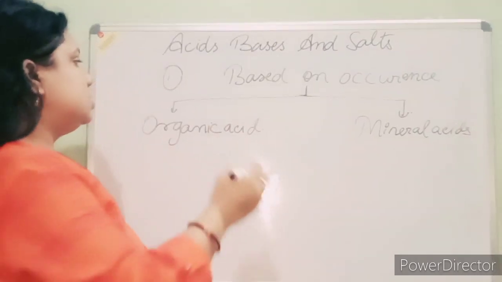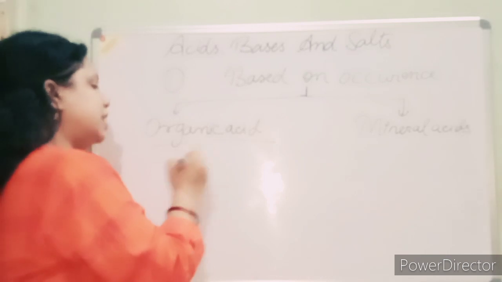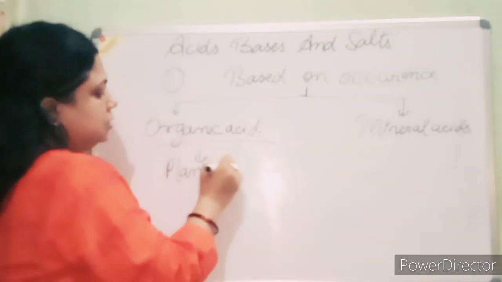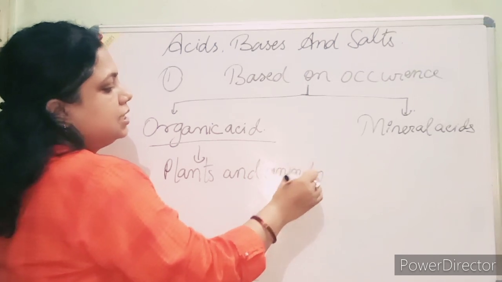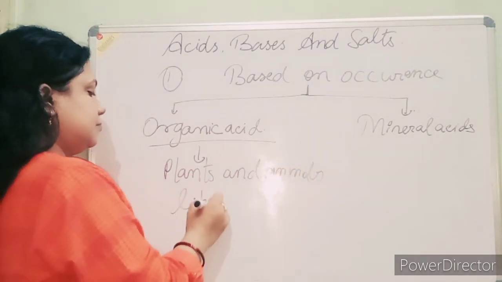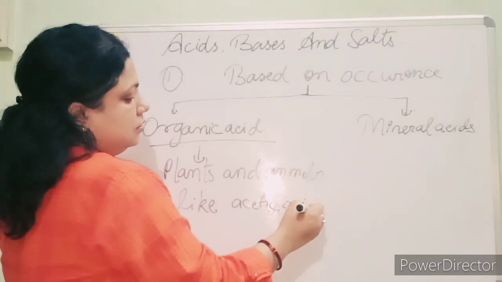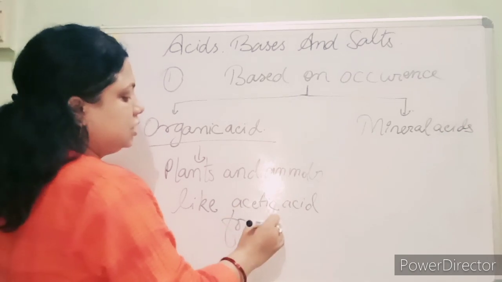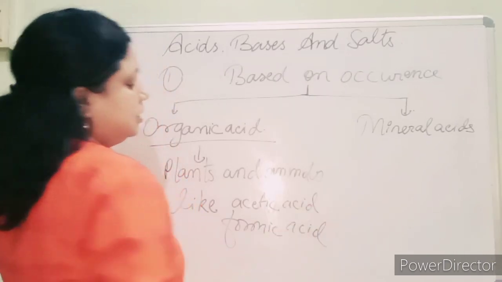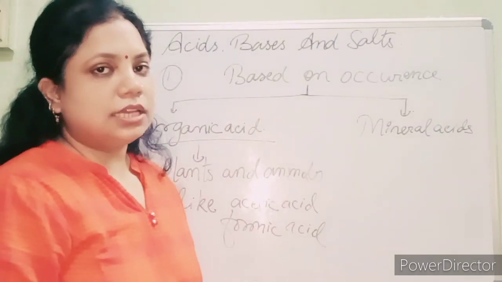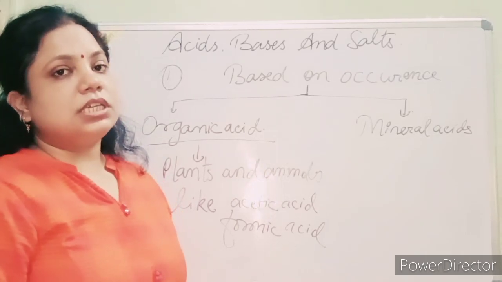Organic acids are those acids which are derived from plants and animals, like acetic acid, formic acid, which is present in ants, citric acid, tartaric acid, and oxalic acid, which is present in tomatoes. Tartaric acid is present in tamarind.